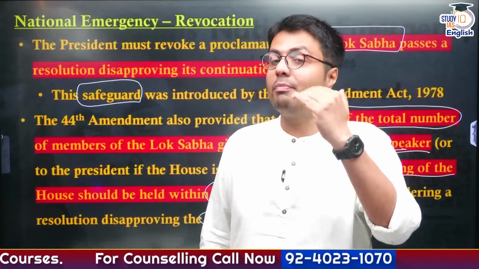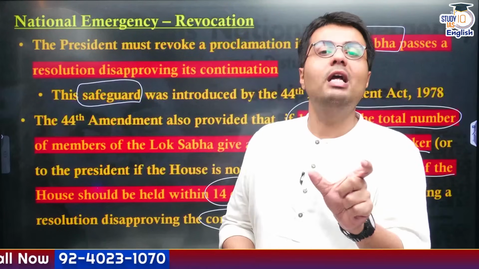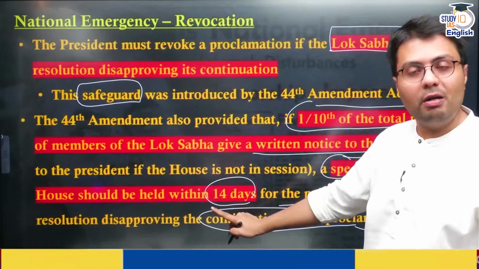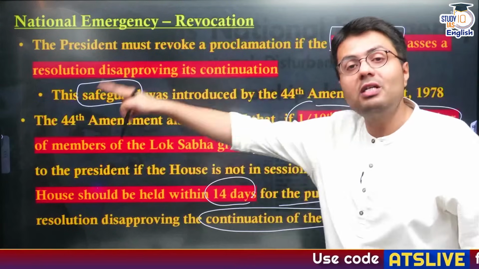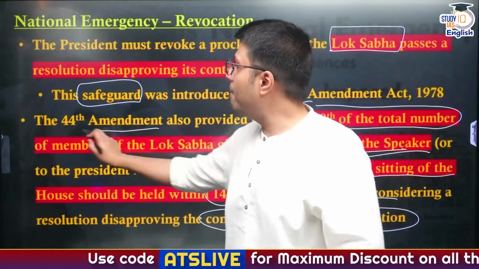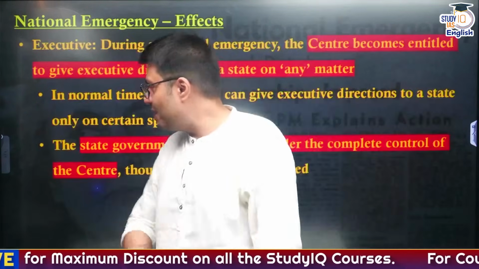So in two cases, the national emergency can be taken back. First, it can be done by the President on the aid and advice of the government, and in another case, it can be done by the President if Lok Sabha, by a resolution passed by simple majority, forces the President to revoke the national emergency. And this Lok Sabha part was introduced by the 44th Amendment Act of 1978.